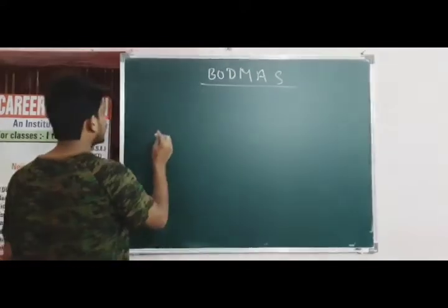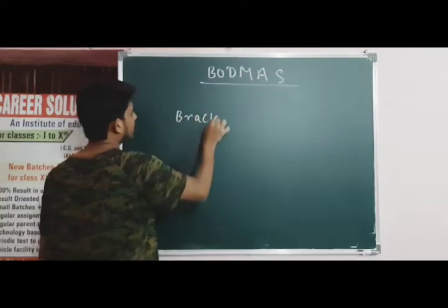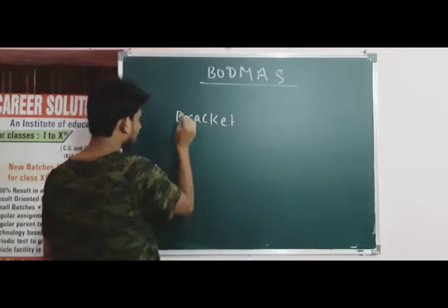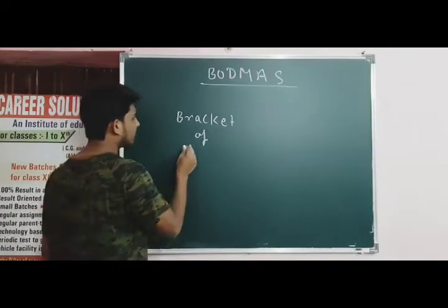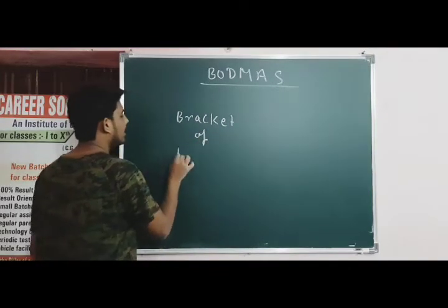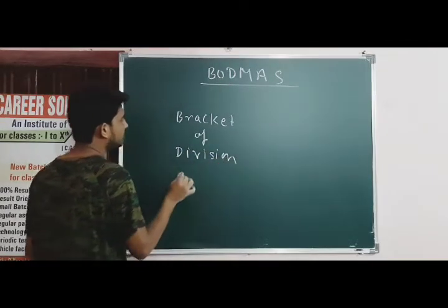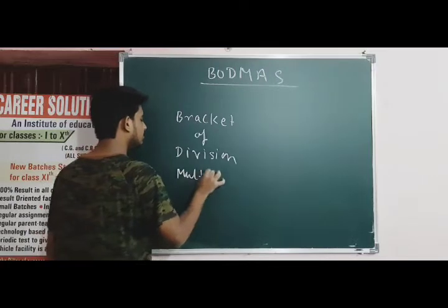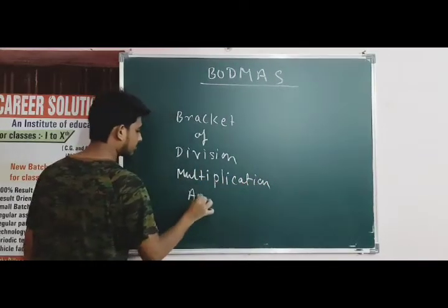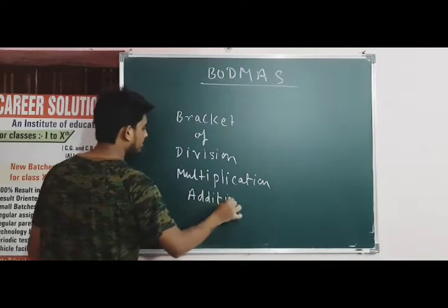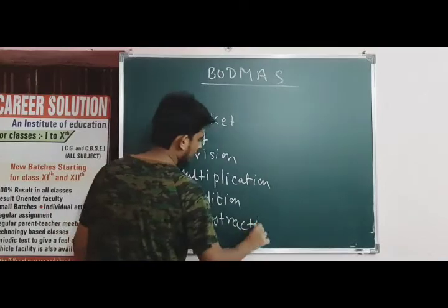BODMAS says that if any expression has a bracket, then first solve the bracket. Then if somewhere "of" is written, then solve "of". Of means multiplication. And then do the division. If the expression contains division, then do the division. Then multiplication, and then addition and subtraction. After that you have to do addition and subtraction. Clear? Again, let me tell you one more time.